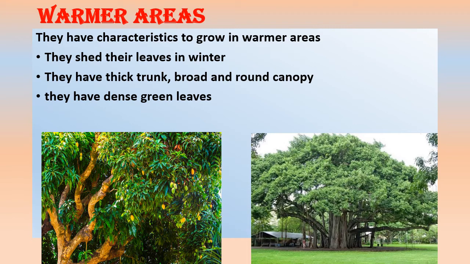Canopy, what is a canopy? A covering that serves as a roof to shelter an area. The umbrella-like part. This is called canopy. They have dense green leaves. The examples of such trees are mango tree, peepal, shisham, and many other trees. As you can see in the first picture, this is a mango tree, and in the second picture, this is a peepal tree. So these are the examples of the plants that grow in warmer areas.